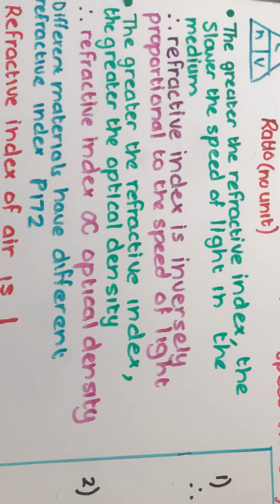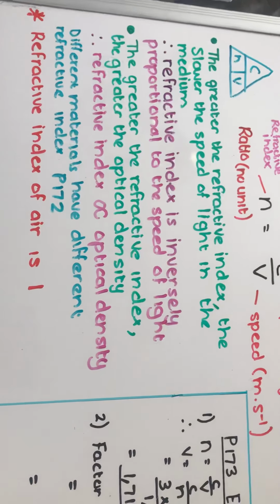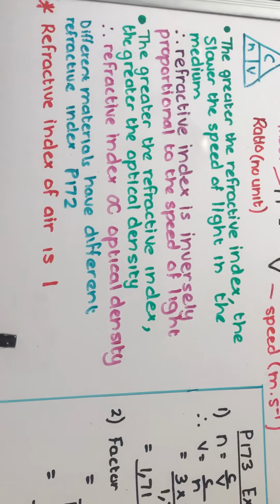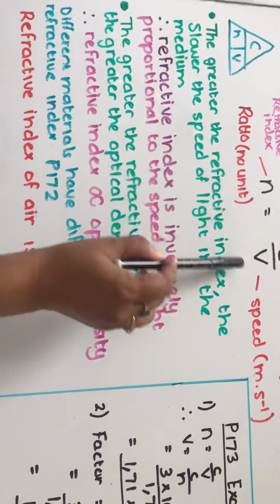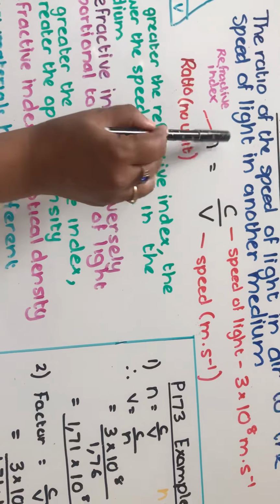The greater the refractive index, the slower the speed of light in the medium. So refractive index is inversely proportional to the speed of light. So if we look at this formula, as v increases, then n would decrease.